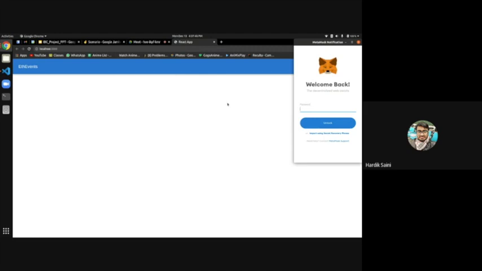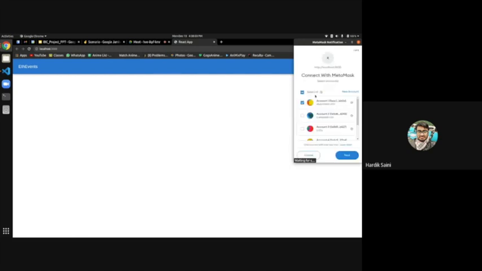So yes, as you can see, as soon as the website loaded, the first thing that happened was that MetaMask launched and asked to enter a password. I will enter the password, and once I do, you will see that the website is requesting to connect our accounts with this MetaMask.